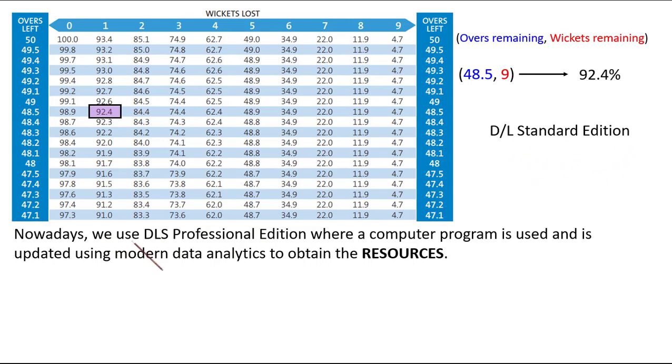But nowadays, we use the DLS Professional Edition, where a computer program is used. And the computer program makes this table depending upon the target runs, depending upon the runs that the team 1 has scored. So this table is now not used nowadays. But if we don't have that Professional Edition, we can use this table, of course. So a computer program is used nowadays, which is updated using modern data analytics to obtain the resources.